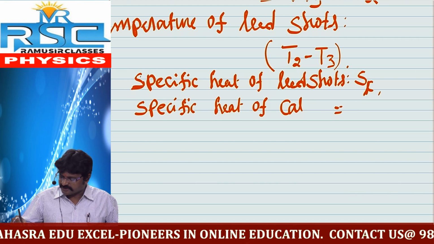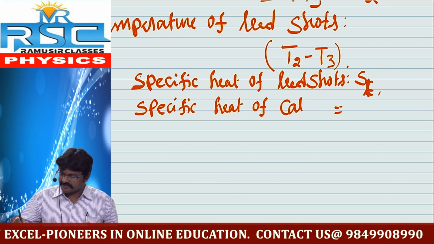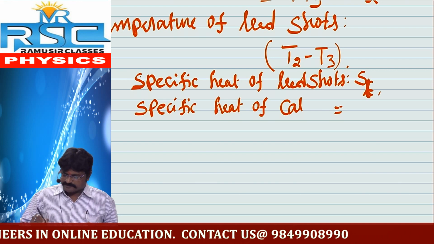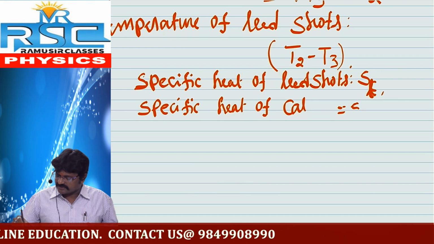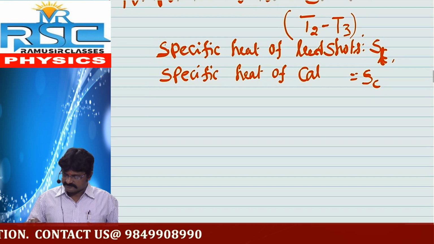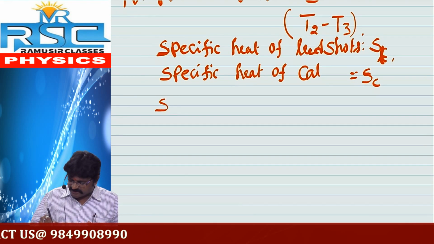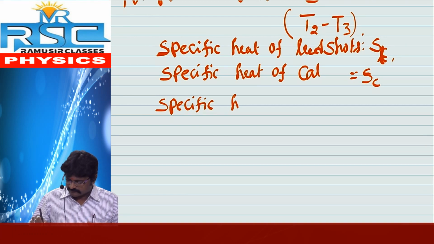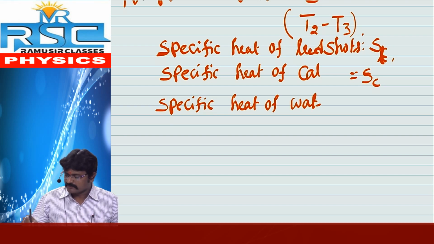Here, the specific heat of lead shards, once again we want to take as SL. The specific heat of the calorimeter, SC. Next, the specific heat of water, SW.